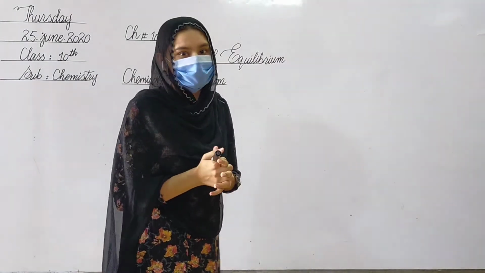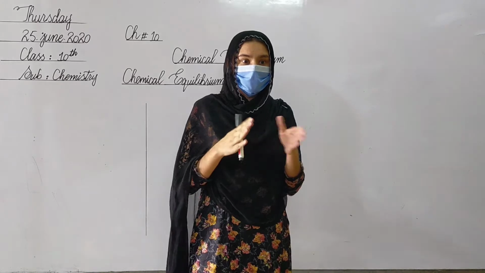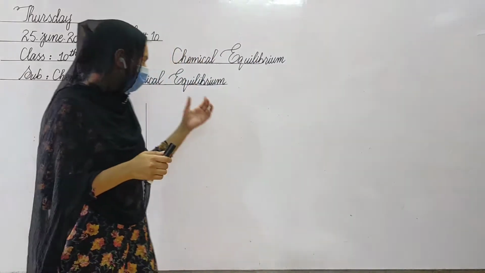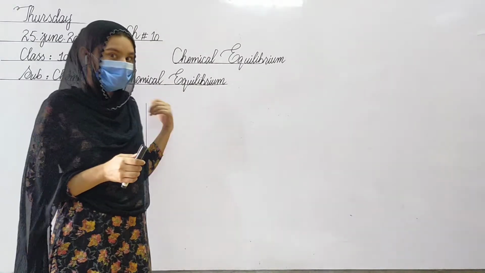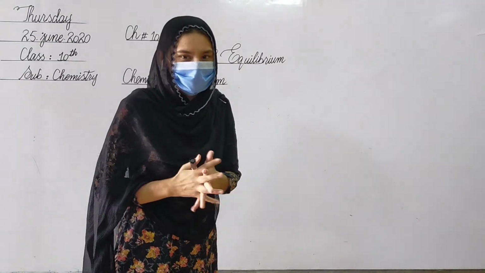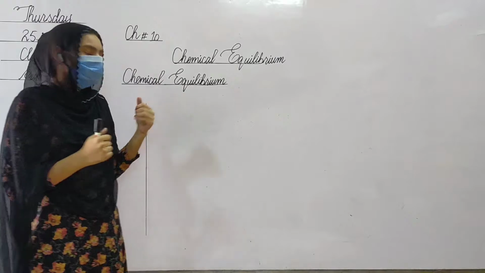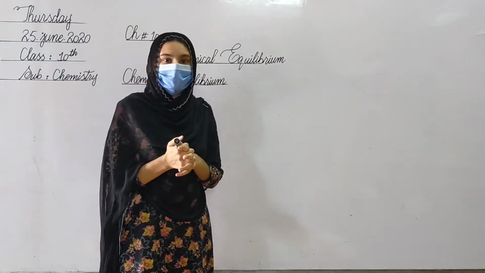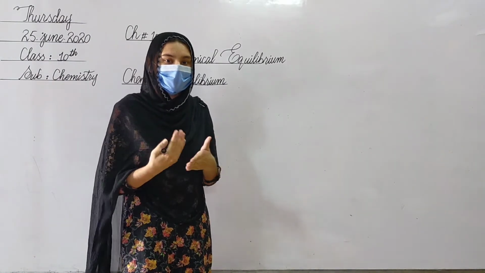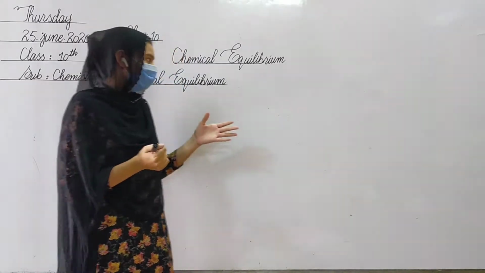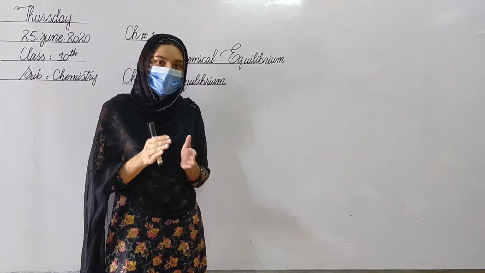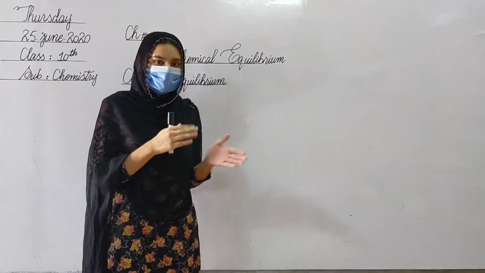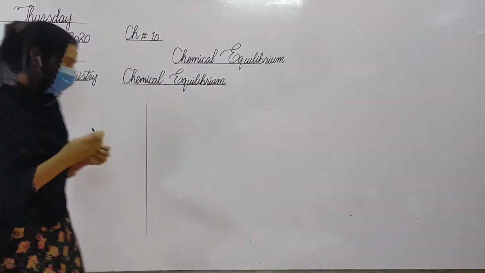The meaning of equilibrium is balance, equality at both sides. Now why do we write chemical equilibrium here? As you know, you are students of chemistry. In chemistry, we deal with just chemical reactions or chemical equations. It means if we have balance between a chemical equation or chemical reaction, then this balance is called chemical equilibrium.